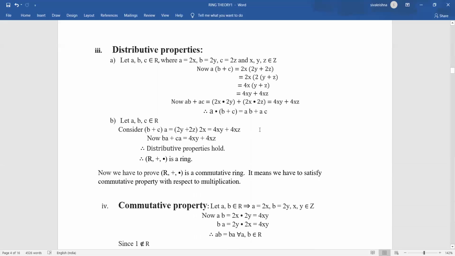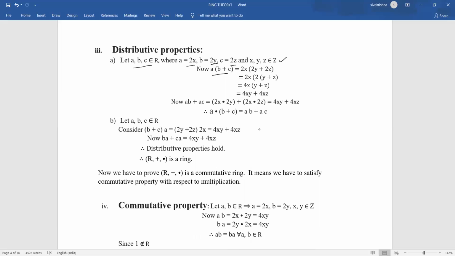Coming to the next property, that is distributive properties. For distributive properties also, we have to consider three elements in our set, A comma B comma C belongs to capital R. So A is nothing but 2x, B is equal to 2y, and C is equal to 2z, where x comma y comma z belongs to Z. Now I am considering A into B plus C, the LHS of left distributive property.